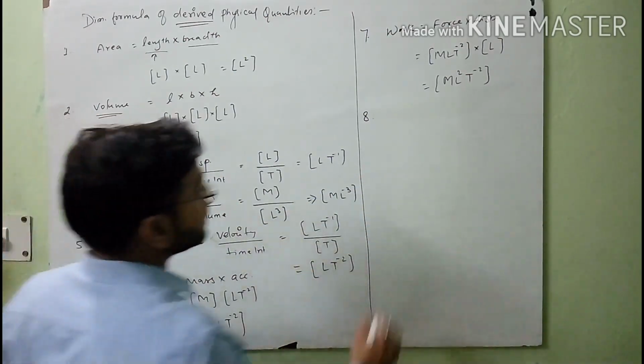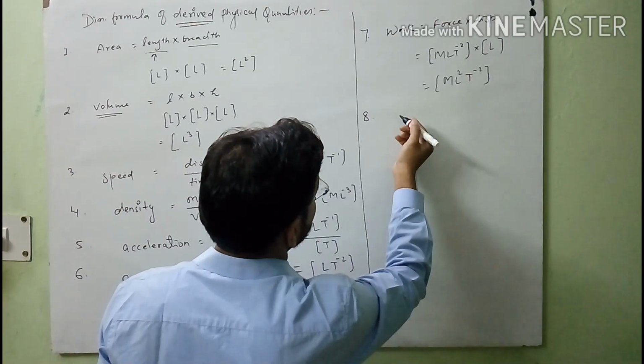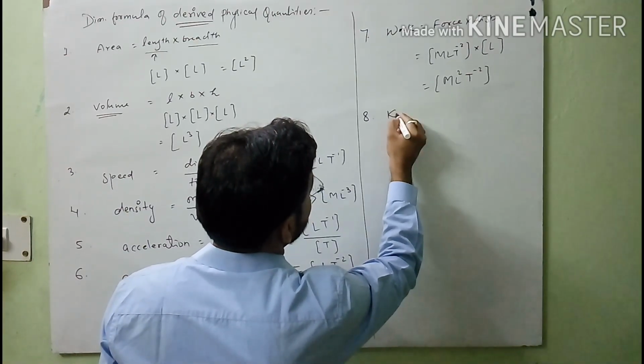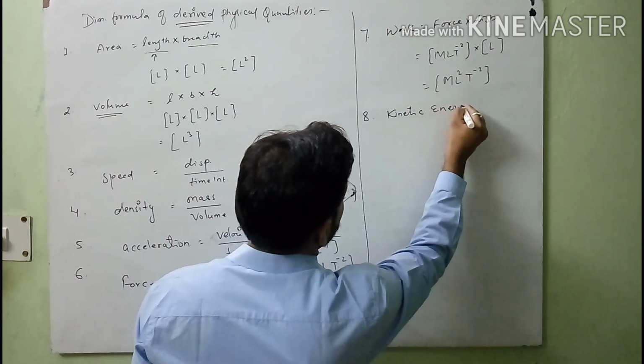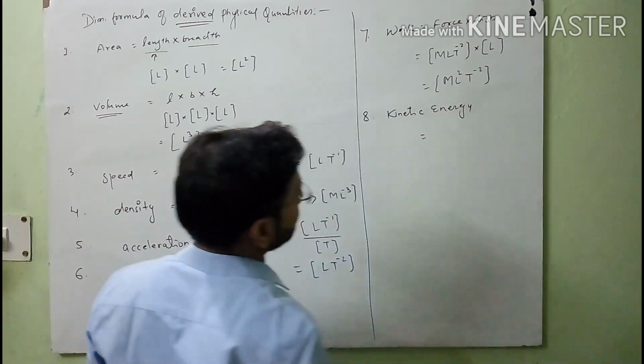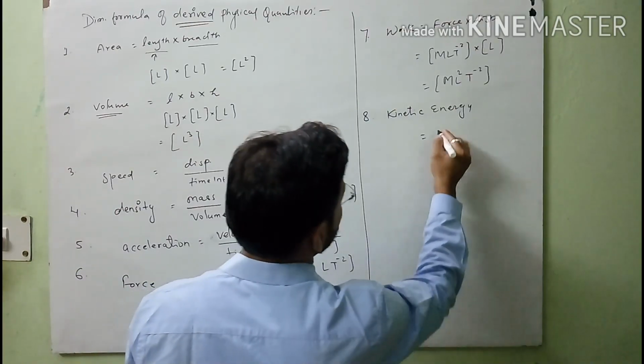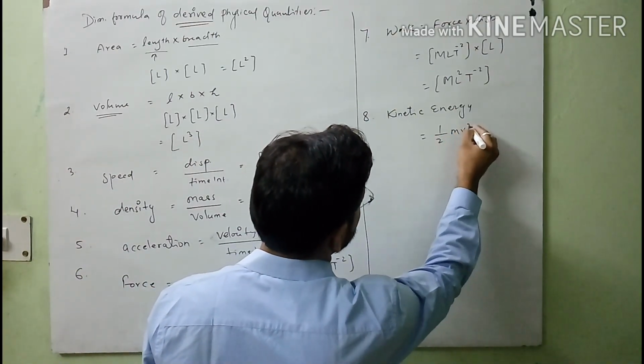So after this you can find kinetic energy. You know that the most famous formula for kinetic energy is half mv square.